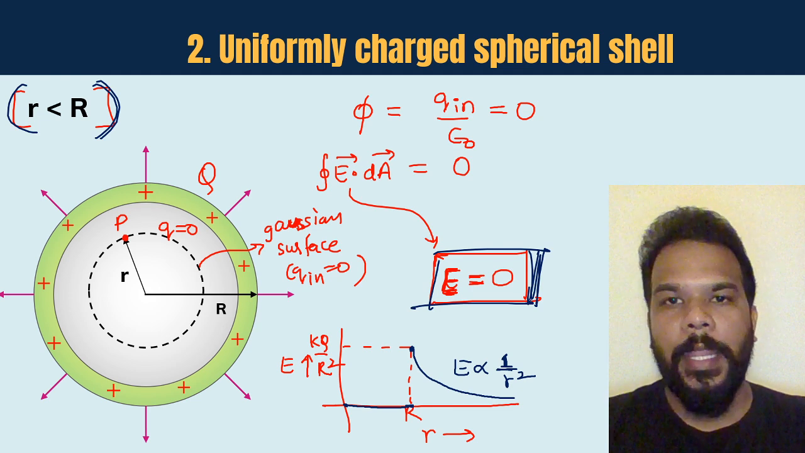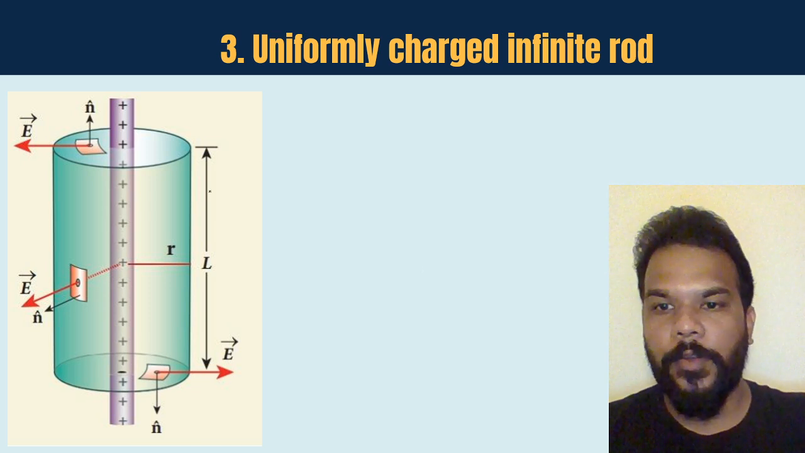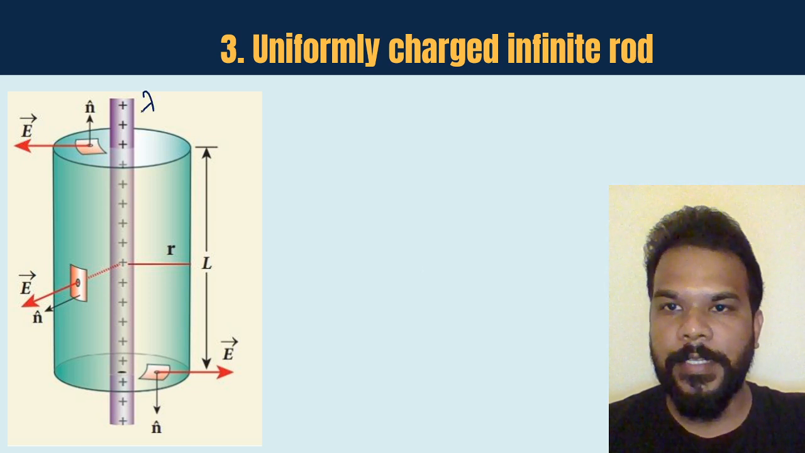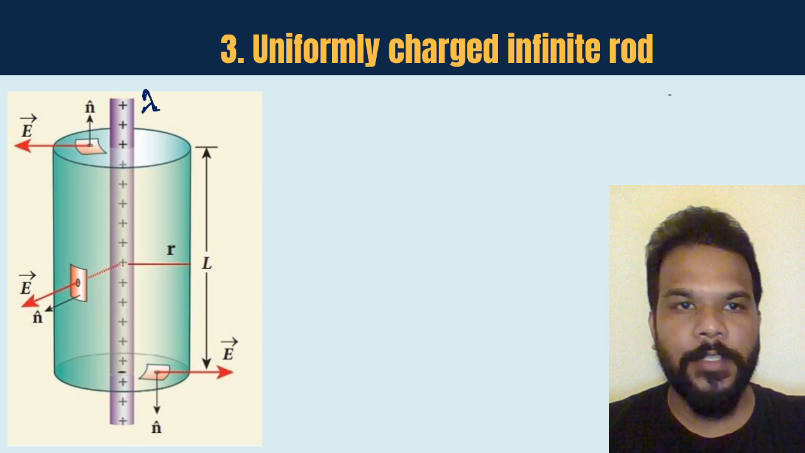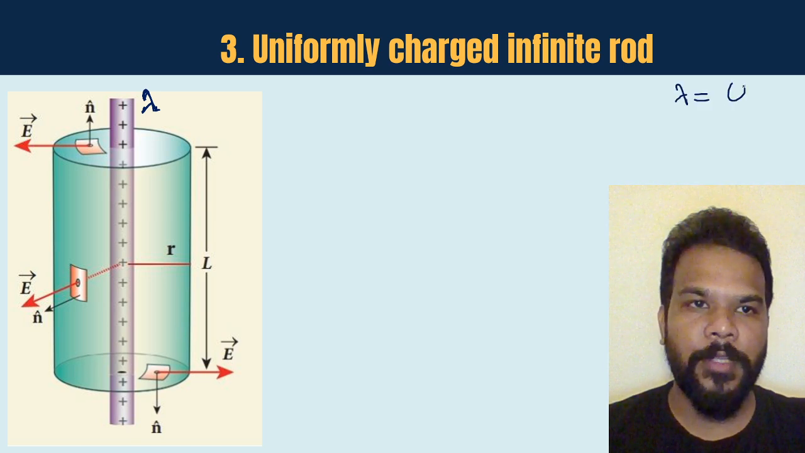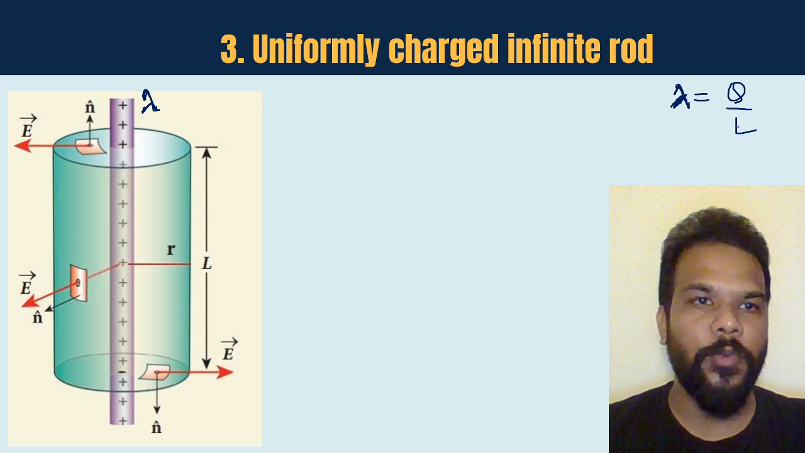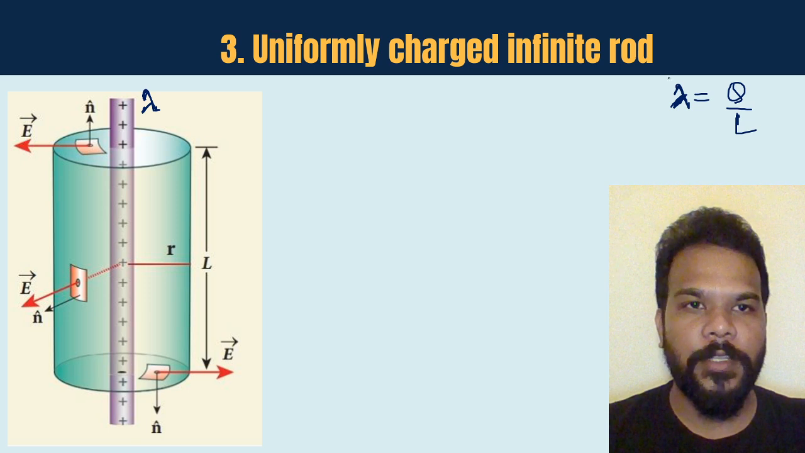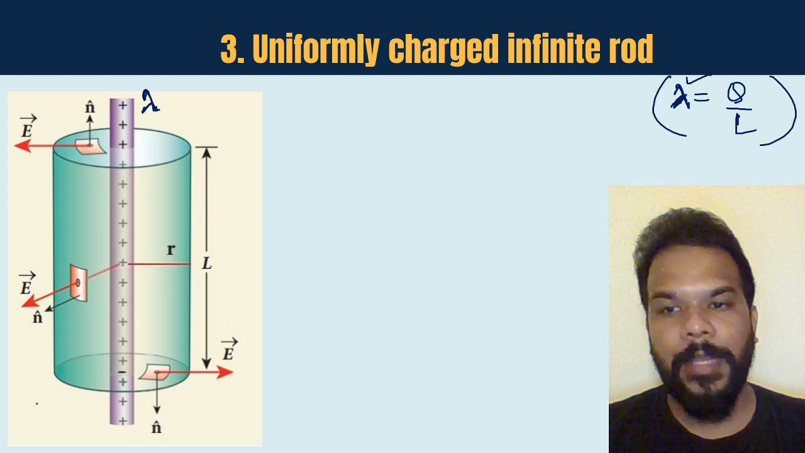Okay guys, now comes the next object, which is a uniformly charged infinite rod, for which we say that the charge density is, say, lambda. We are defining the charge density lambda, which is actually total charge upon total length. Because it is an infinitely long object, you do not know how long it is, so instead of speaking in terms of q, you would prefer speaking in terms of lambda.